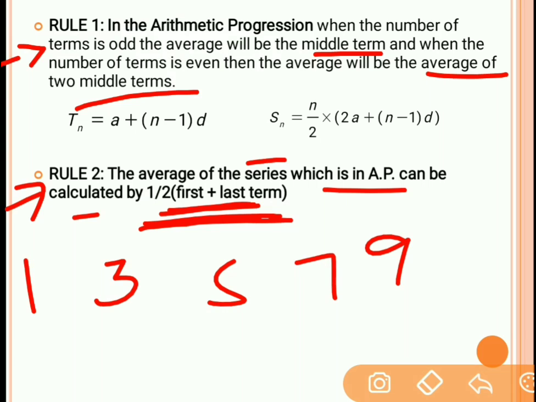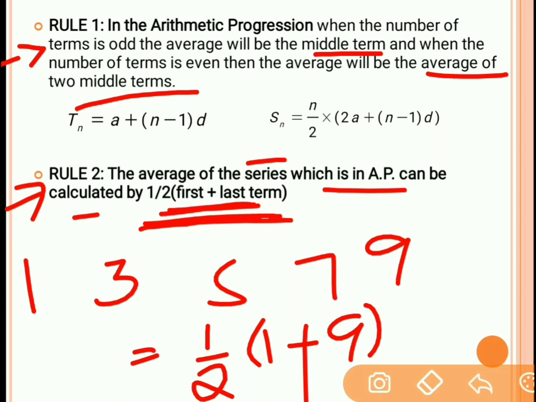This is an arithmetic progression because the common difference is 2. So the average can easily be given by 1 by 2 into first term, that is 1, plus last term, that is 9. So 10 by 2 is nothing but 5. So the average of this group of data is 5 directly from the formula. Or you can go through the traditional approach, that is 1 plus 3 plus 5 plus 7 plus 9, and then divide by the total number of data, which here is 5. You can do it that way also, but this rule will give you the value of the average directly with the help of the formula when the series is in AP.